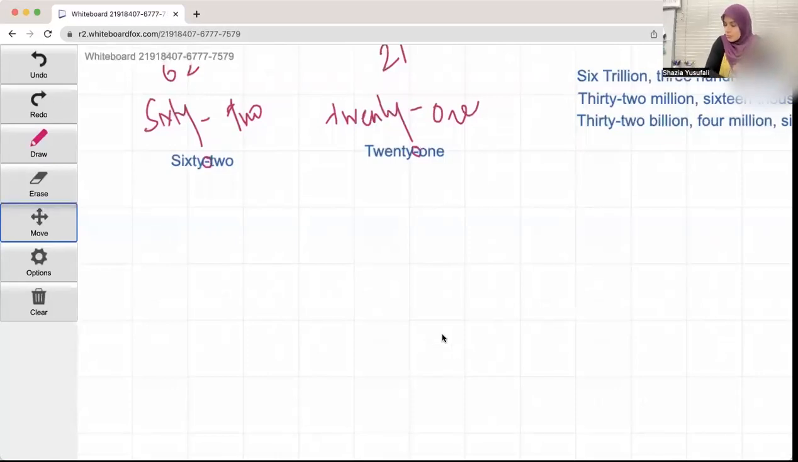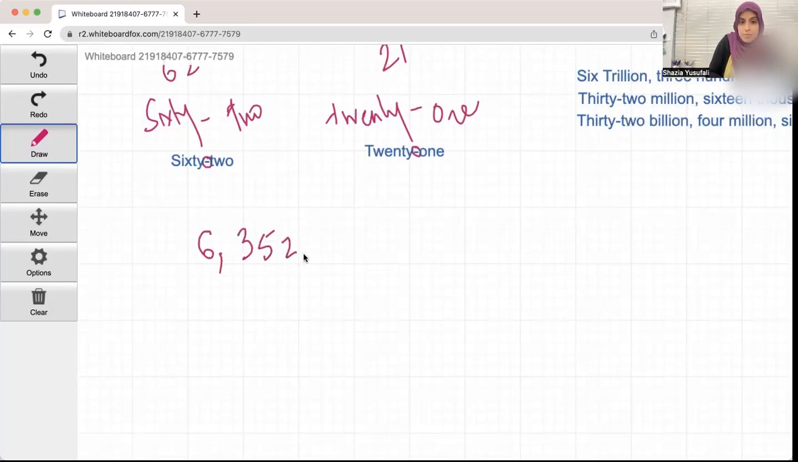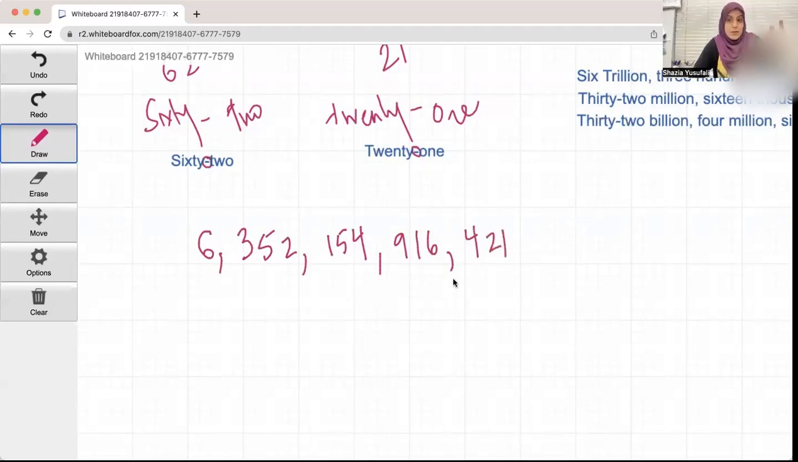If I were to write a number, I have some examples here. Let me see if I can use one of the examples. If I were to write 6,352,154,916,421. Again, let's go back to video 1 and see if we can remember, how do I say this?